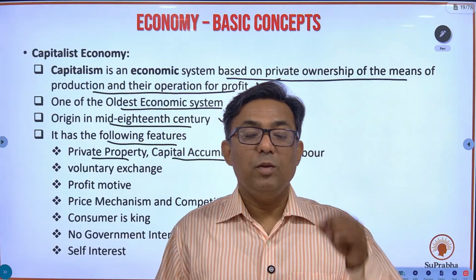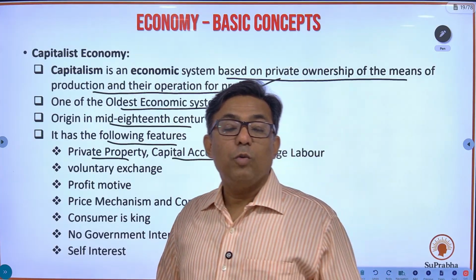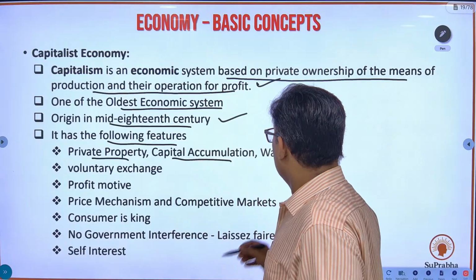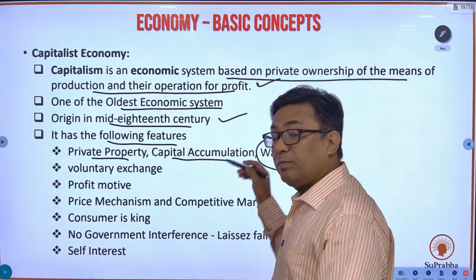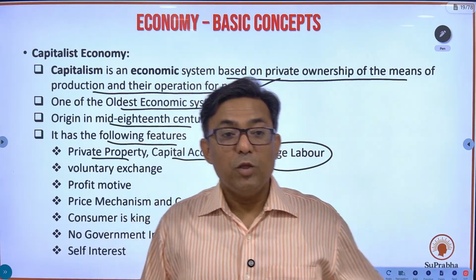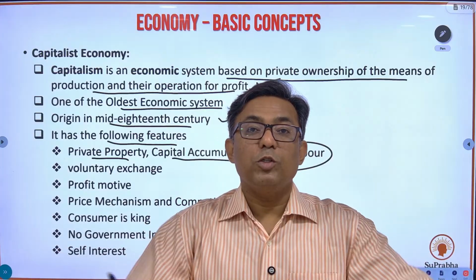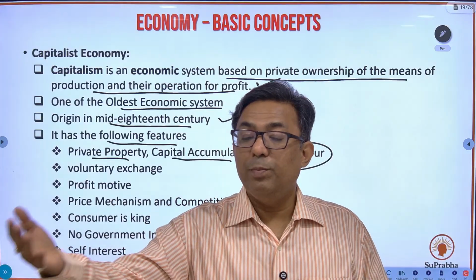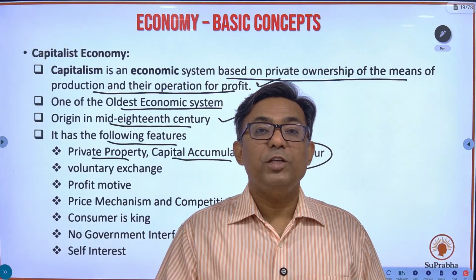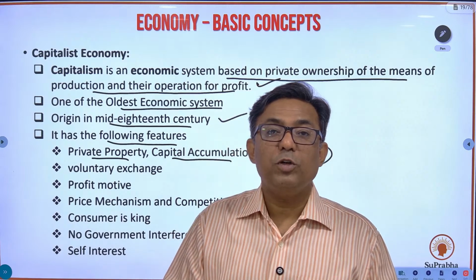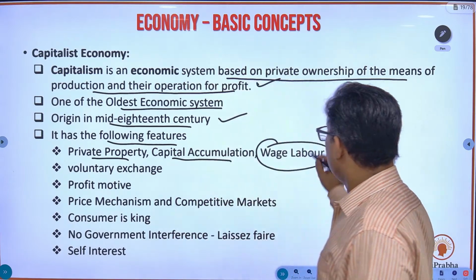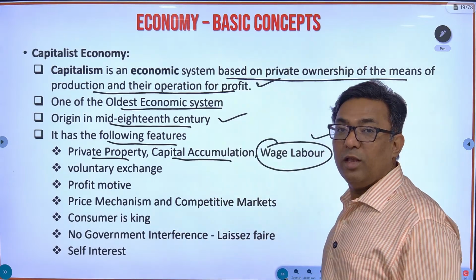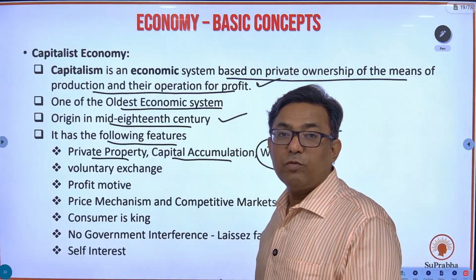Okay, that is a very important aspect of private economy or capitalist economy. Then wage labor. In a capitalist economy, the private players are the owners of production. So what will they do? They will employ people as laborers and they will pay them wages. So wage labor is a very important aspect of capitalist economy.